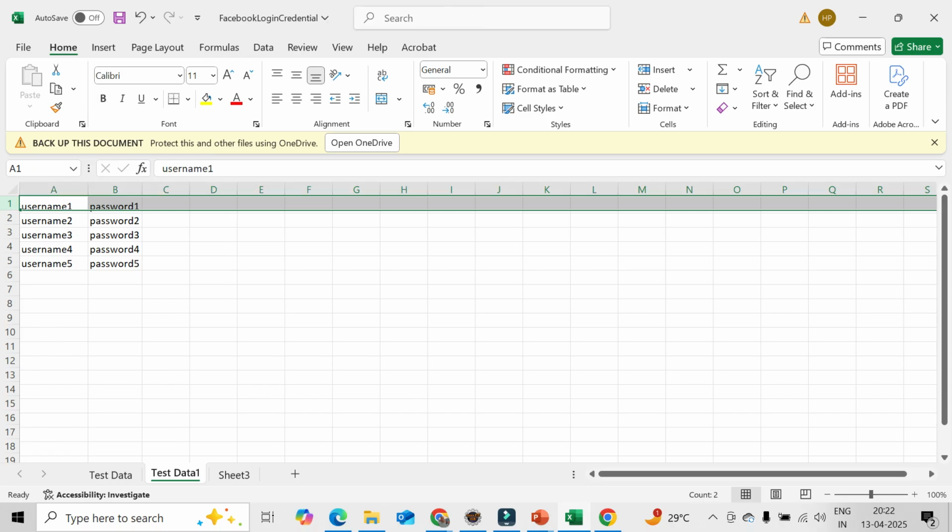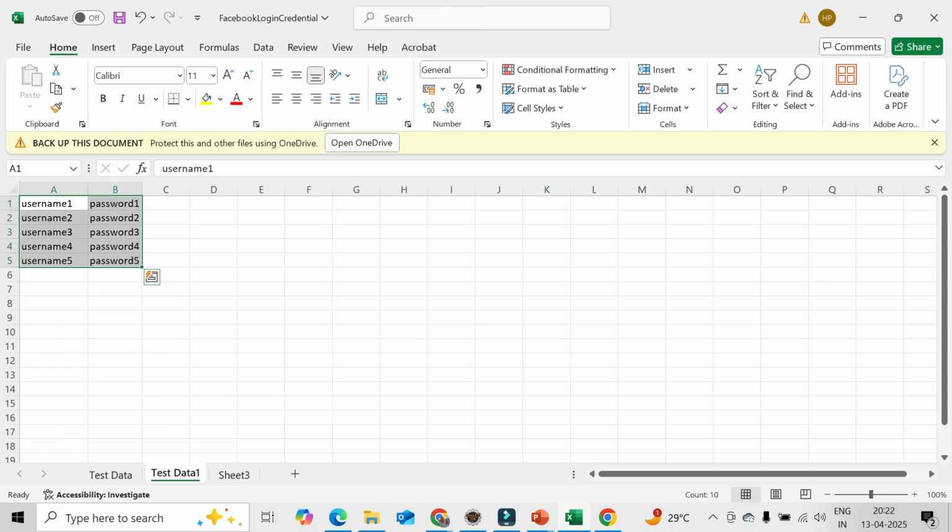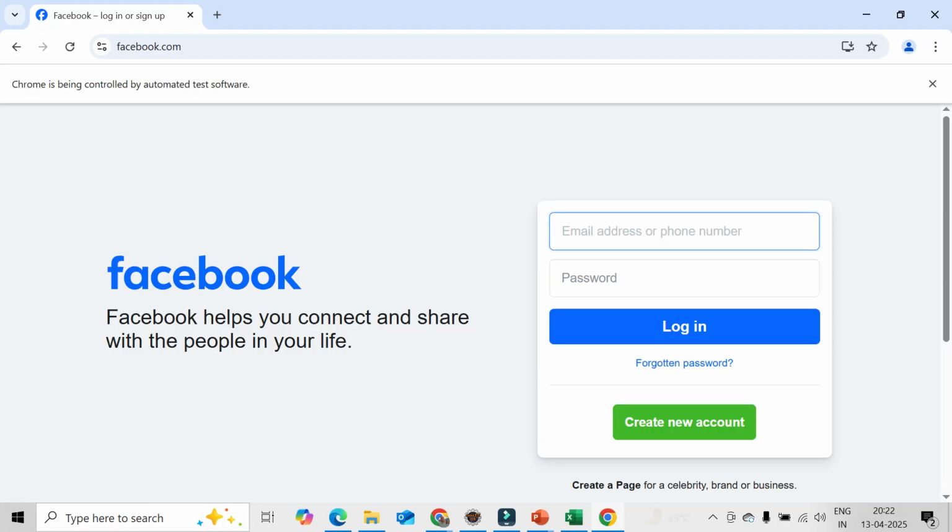So now again we need to change it, maybe to a 7 row record. So that way we just change it only, and it will be running 7 times.